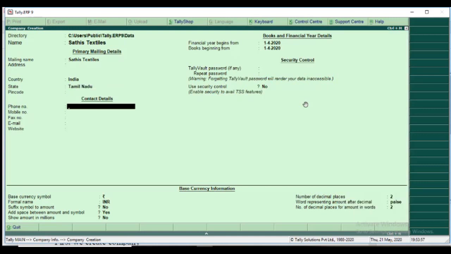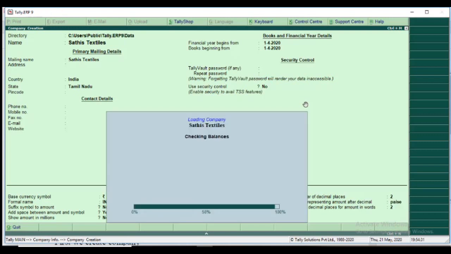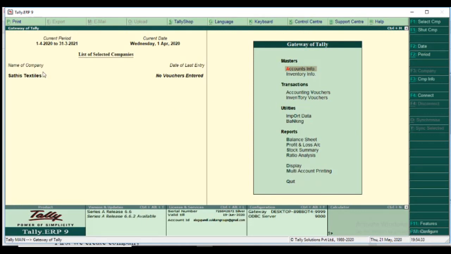Pin code, phone number and mail are not important, so I skip them. If you like, you can enter your own. The financial year begins 1/4/2020 and books beginning also 1/4/2020, so I do not change them. Easily we create the company. Yes, Sadish Textiles is open.